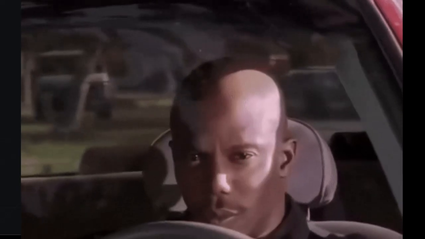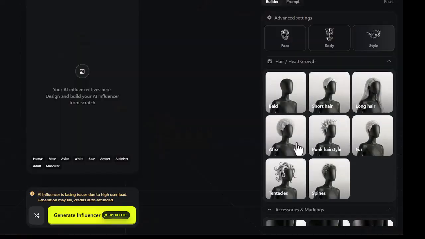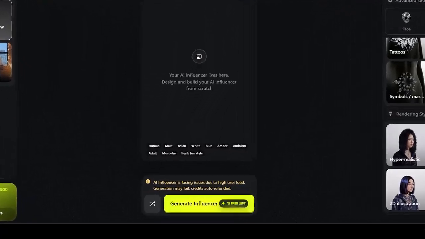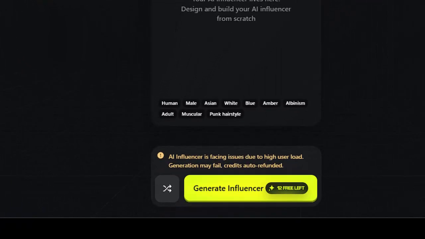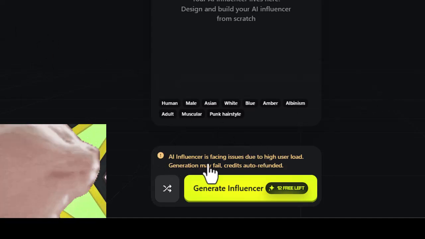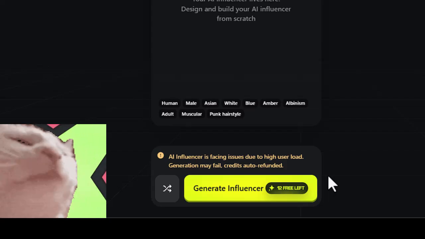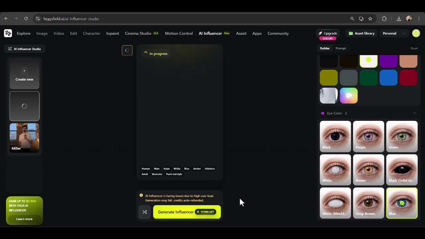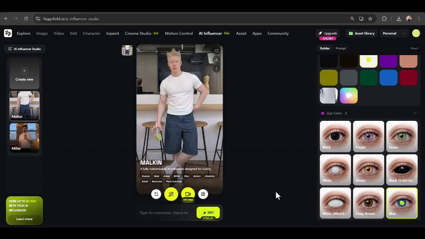I will choose someone with muscles. I will choose the hair type, and that will be enough to show you the amazing result. Now I'm going to click on Generate Influencer. Higgsfield offers free attempts so you can experiment and see how your character turns out before finalizing. Now we just wait a few moments until the character is fully generated. What's really exciting here is that we're no longer limited to real people. The internet is already full of digital characters, and now with AI, we can create our own unique influencers with full control over their identity, style, and personality.